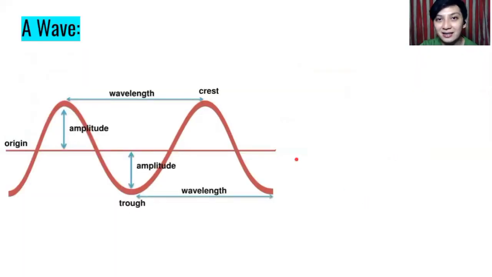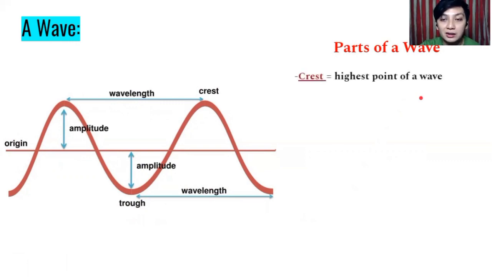Next, let us dissect a wave. So I have here an example of a wave and its different parts. So we have the origin, we have the amplitude, we have the wavelength, we have the crest, we have the another amplitude, upper amplitude and then lower amplitude, we have the trough, okay, and then we have another wavelength, the lower wavelength. So let us discuss each part. So the different parts of the wave consist of crest, which is the highest point of a wave, and that is the crest. Next one, we have trough, which is the lowest point of a wave, can be found here.